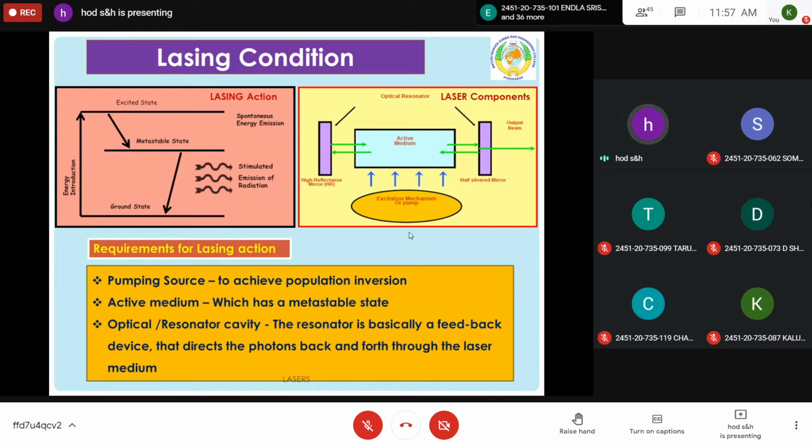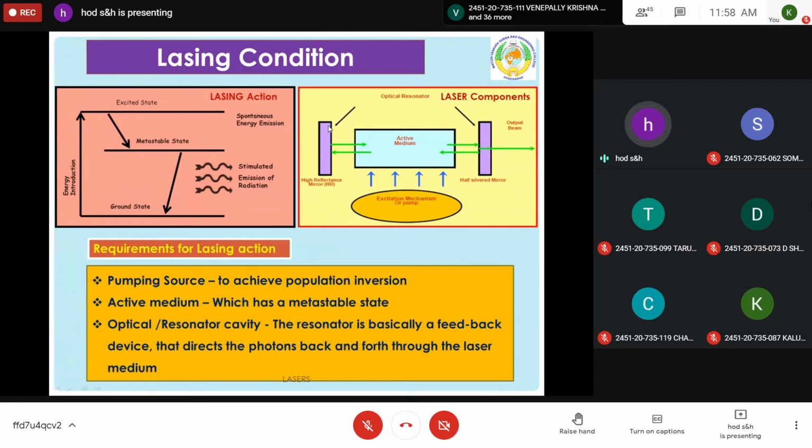The same is expressed in the diagram. Initially from the ground state, the atoms are excited. Some return to the ground state, but most of them come to the metastable state. Then initially by spontaneous emission, it comes to the ground state by emitting a photon. This photon interacts with an atom in the excited state, so two photons are released. These two photons again stimulate the emission of two more photons from two excited atoms, so that the number will become 4. This process continues, and finally a laser beam is produced. This is called lasing action or principle of laser.